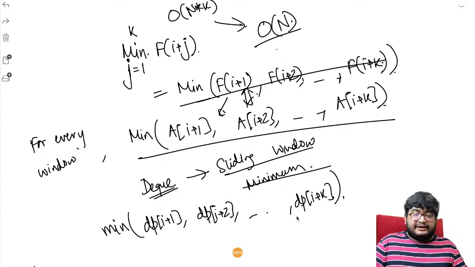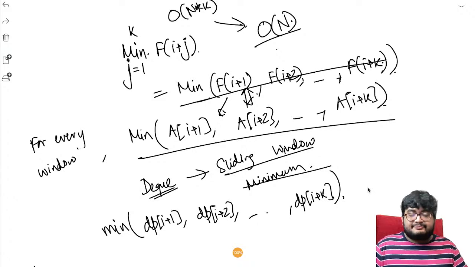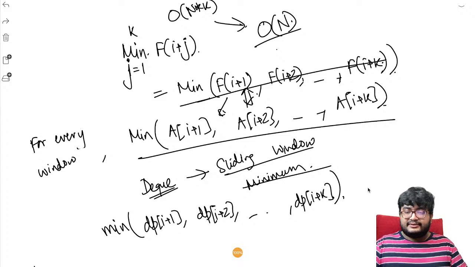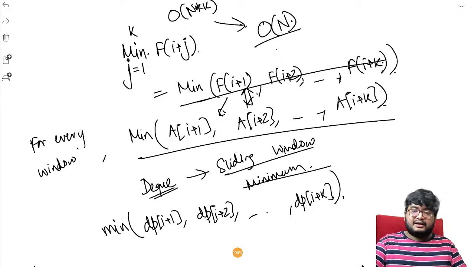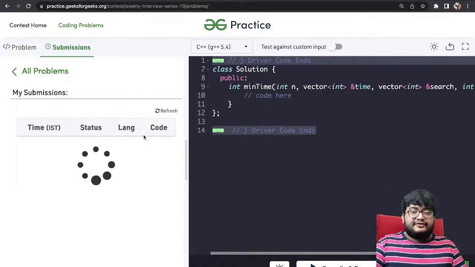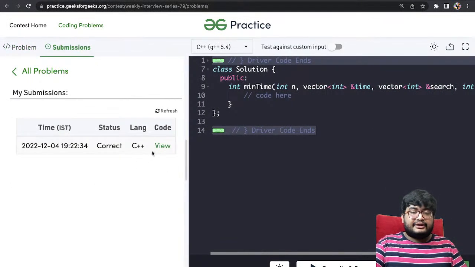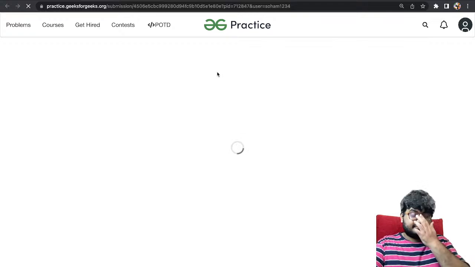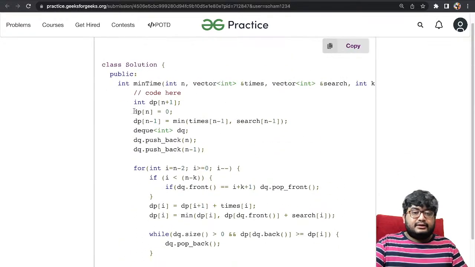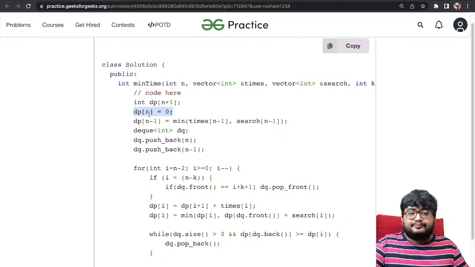So that brings up a sliding window approach, right? We can maintain a sliding window for this and compute the minimum. Okay, let's look into the code if it causes any confusion, but that's the idea. So first of all, we are creating dp of size n plus 1. dp of n, we are initializing with 0.